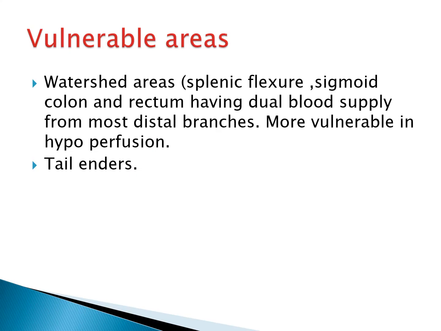Then the vulnerable areas. Some areas are very prone to infarction. These areas are called watershed areas. These are the splenic flexure, sigmoid colon, and rectum. Why are these vulnerable, or why are they called watershed areas? They have dual blood supply, but from the most distal branches. Because of these most distal branches, they are more vulnerable in hypoperfusion. Then the tail enders, the last parts of the blood supplies.